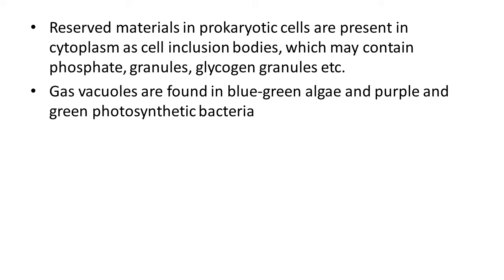As some features of the prokaryotic cell, inclusion bodies are reserve material in prokaryotic cells, and their location is the cytoplasm. They may contain phosphate granules, glycogen granules, and some other types of storage material. Gas vacuoles are found in blue-green algae and purple and green photosynthetic bacteria. So these are some main features or characteristics of the prokaryotic cell.